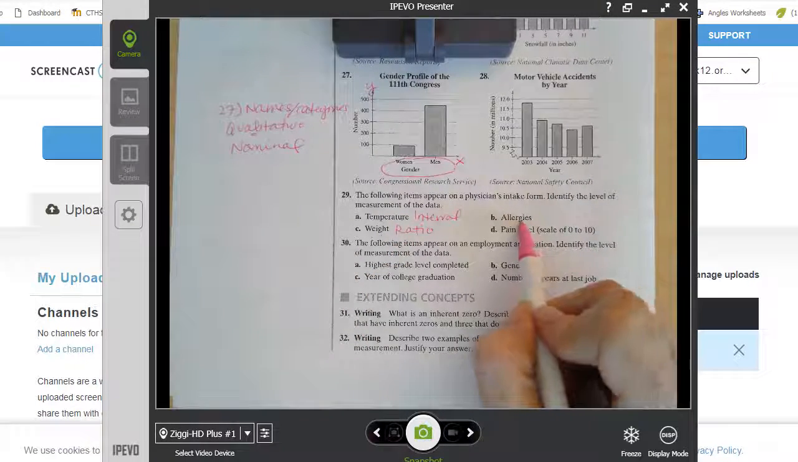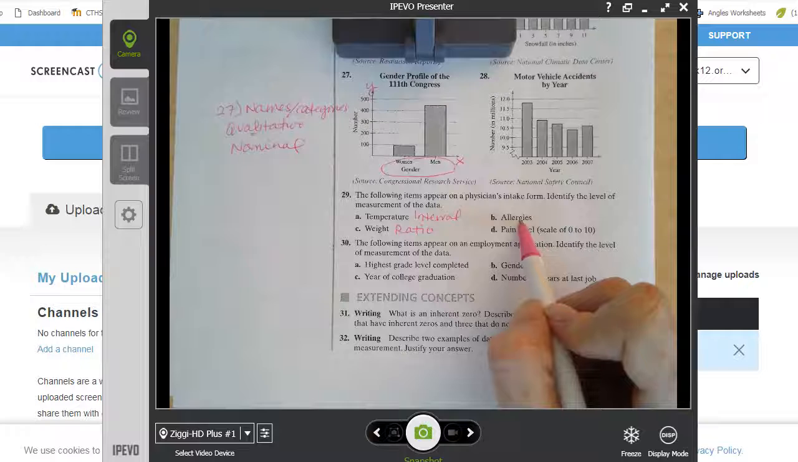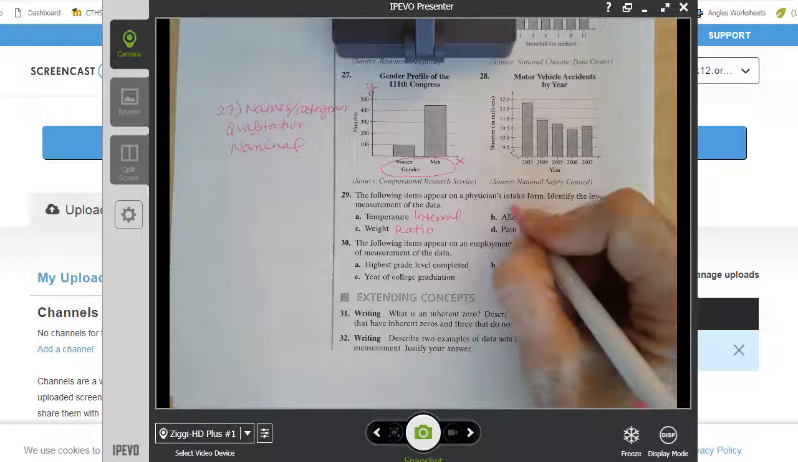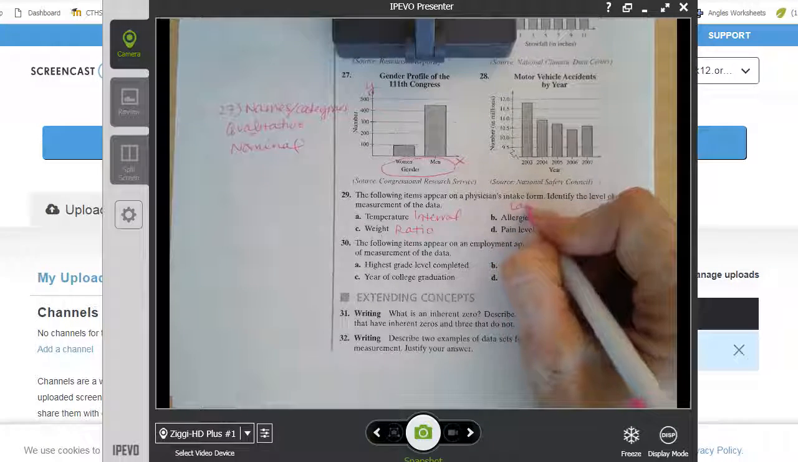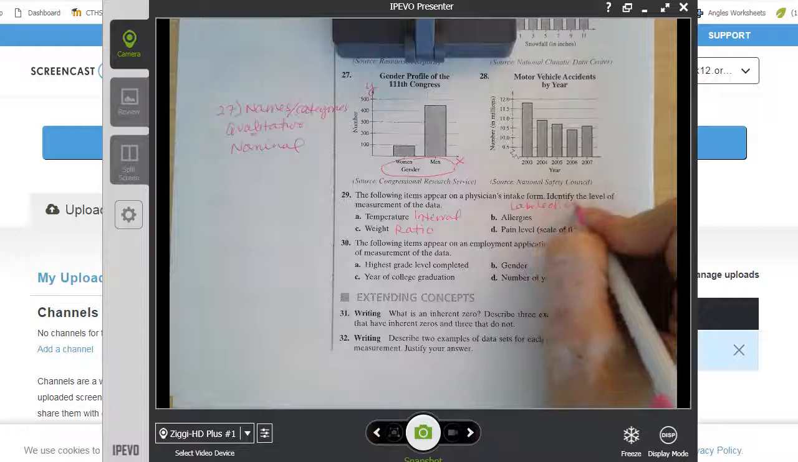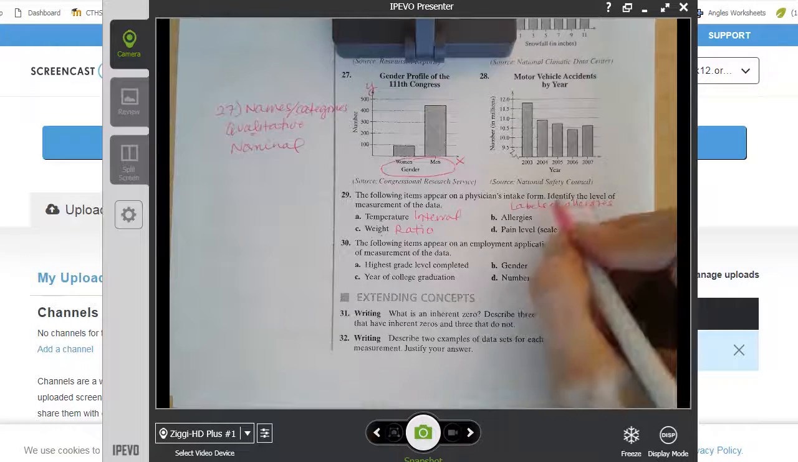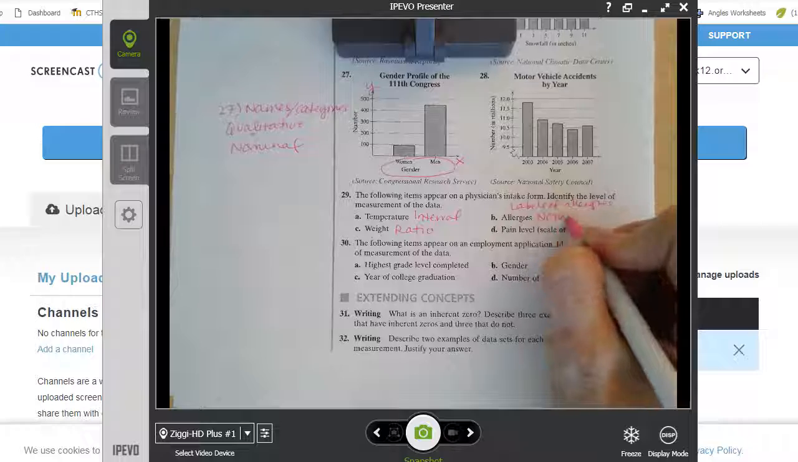Okay. Allergies. I'm allergic to cats. I'm allergic to dogs. I'm allergic to trees. Well, those are just different types of allergies. They're labels of allergies. There's no special order to them. Being allergic to a cat isn't more important than being allergic to a dog or anything else, so that's just nominal.